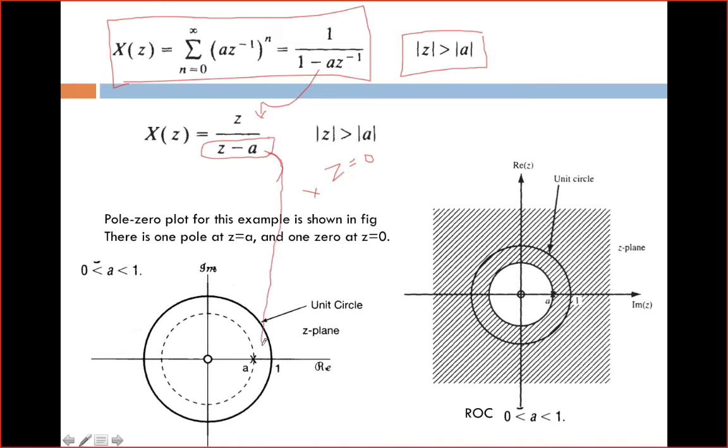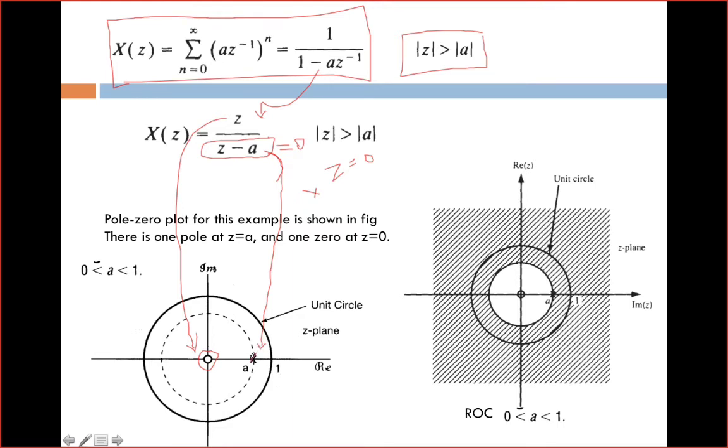When you equate the denominator part to 0, you get a pole, and from the numerator part we have a zero at z is equal to 0. So zero is represented using a circle and pole is represented using a cross mark.